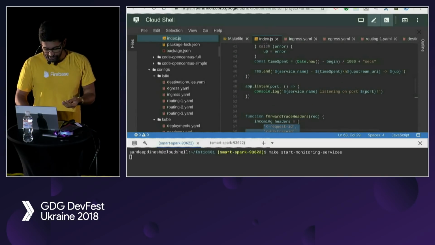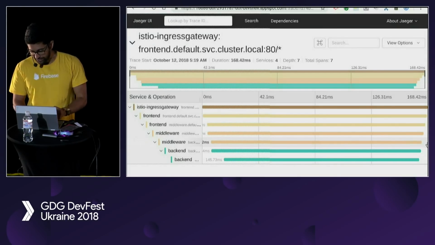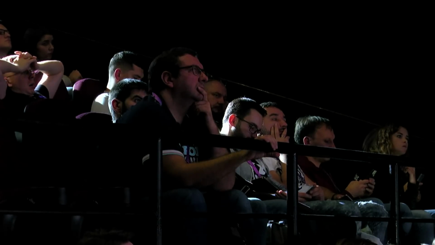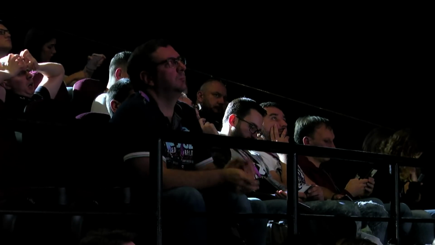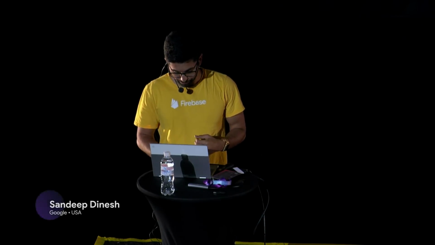And you can see, obviously, in our app that the backend takes the vast majority of time, and then our middleware and front end just add very little at the very beginning and end to call that stuff, right? So basically, you can see where in your distributed application, you might have hundreds of these services, what is taking the most time? And it's like a typical waterfall chart that makes it a lot easier.